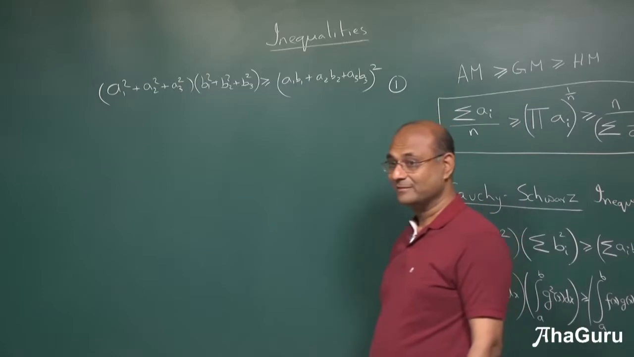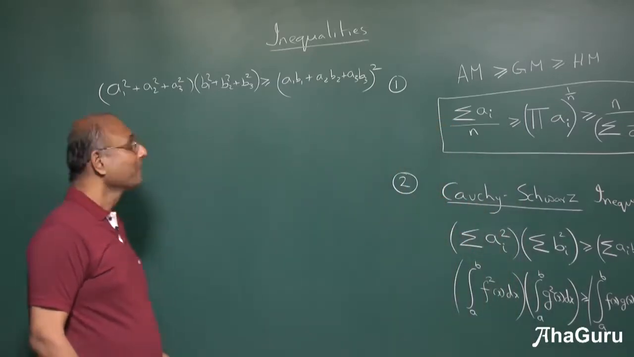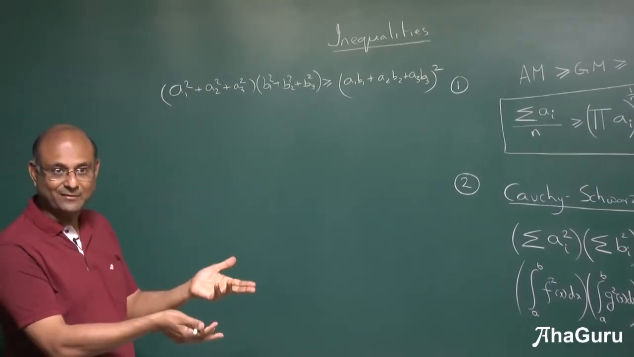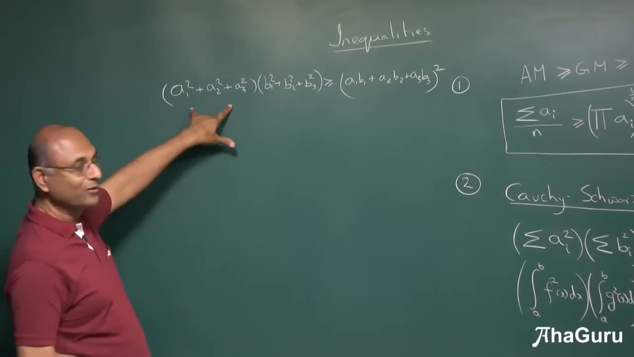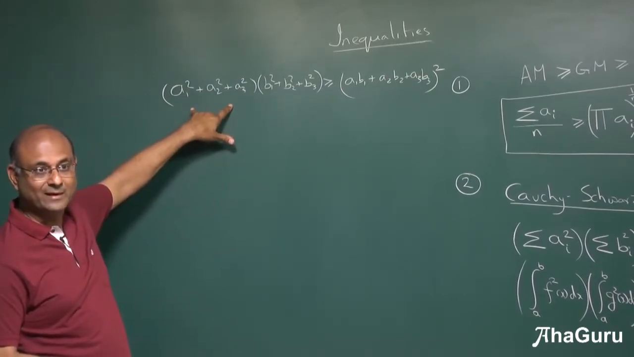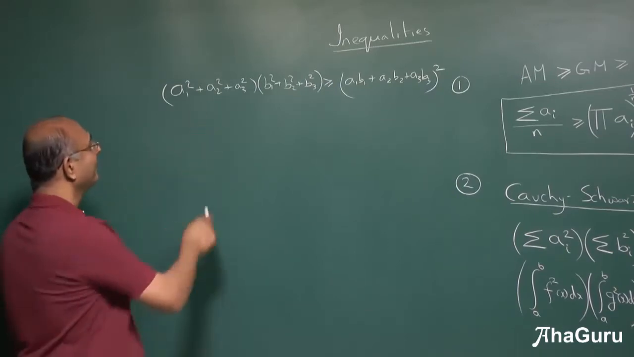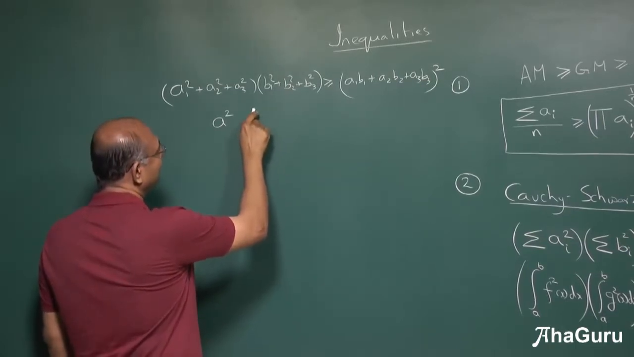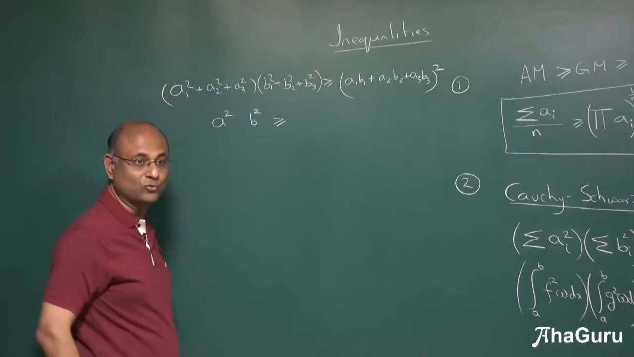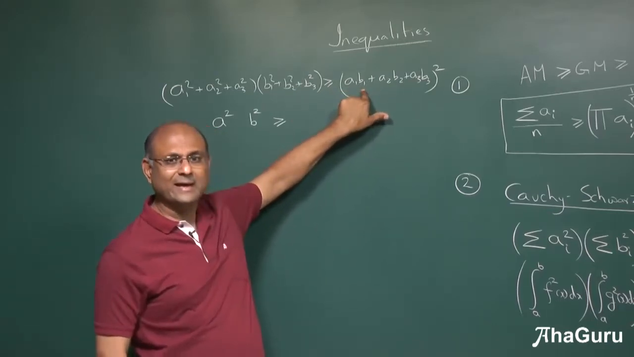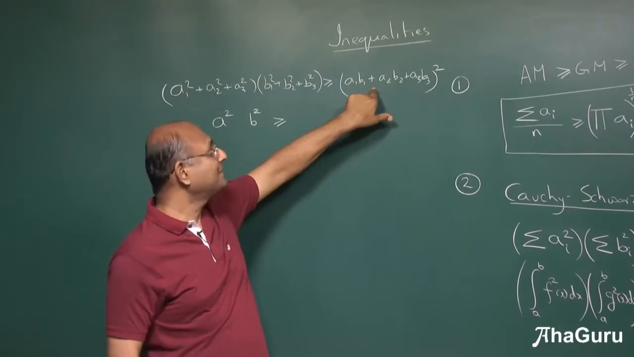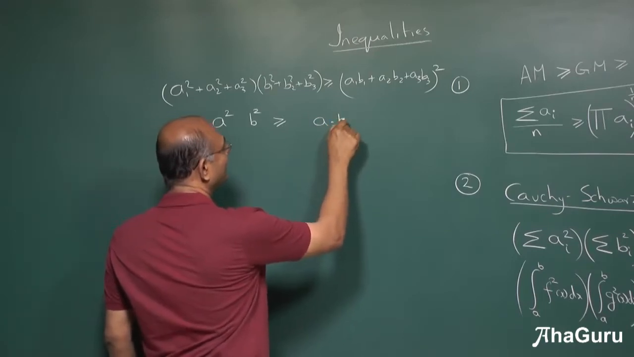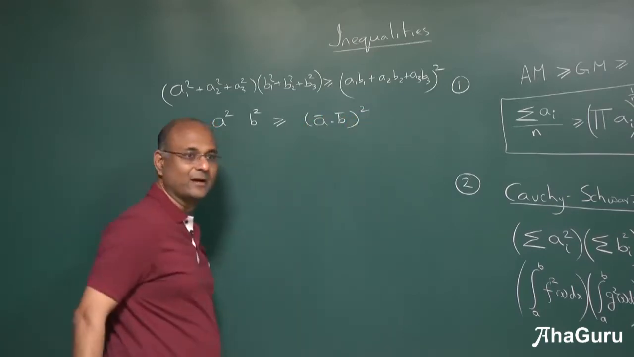Vectors. Very good. It's vectors. What is A1, A2, A3? It is actually AX, AY, AZ. Think of it that way. What is AX square plus AY square plus AZ square? Magnitude of A square. So this is magnitude of A square. That is magnitude of B square. Greater than or equal to, what is A1 B1? AX BX plus AY BY. Dot product. A dot B whole square.